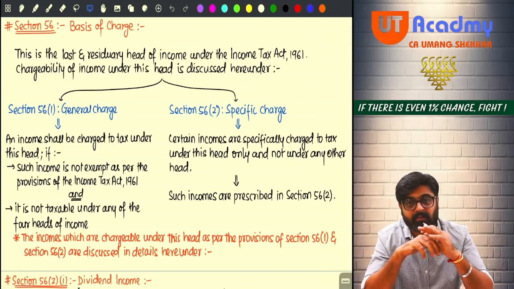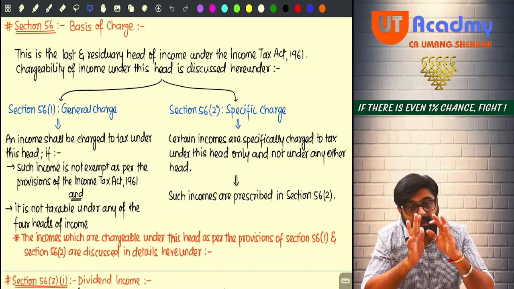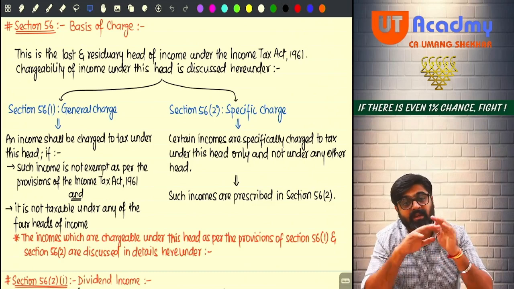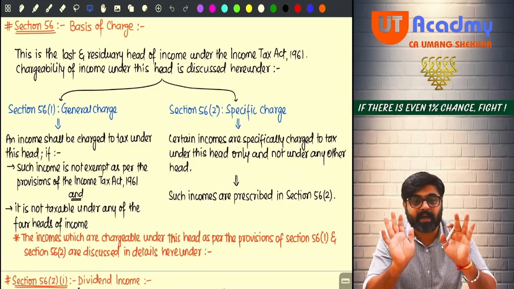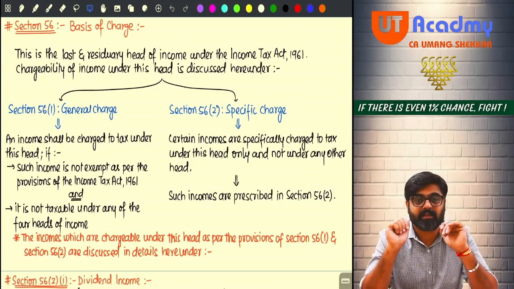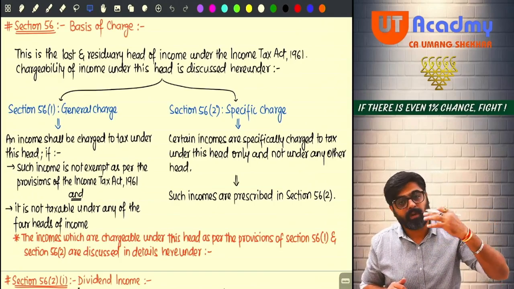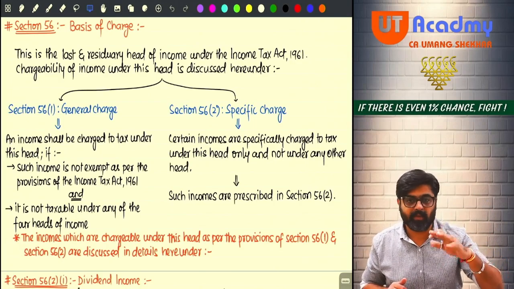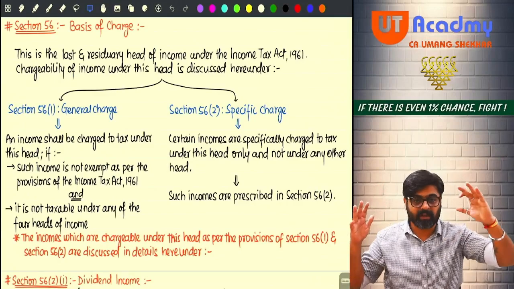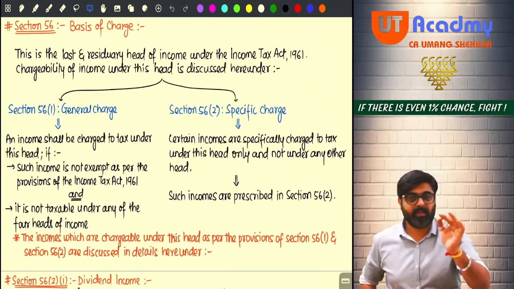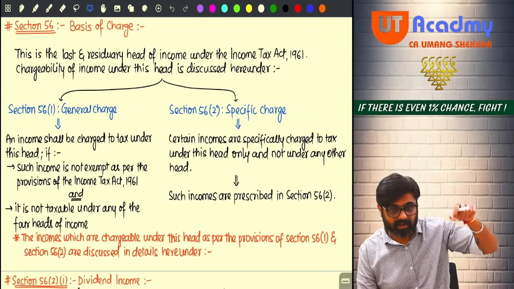Rental income is there. Sometimes the specific charge on rental income is also there. So I'll be discussing the rental income under the specific charge. But along with that, I'll be discussing those rental incomes also which are getting taxable under the head IFOS because of general charge. So with the specific charge, a few incomes from general charge will automatically be covered. But a few more will remain. That we will discuss once we finish with the specific charge. Okay, so one by one, let's start discussing the incomes which are taxable under the head IFOS.